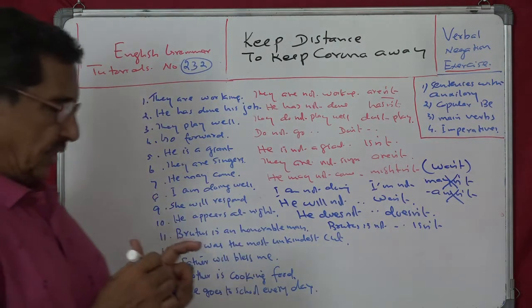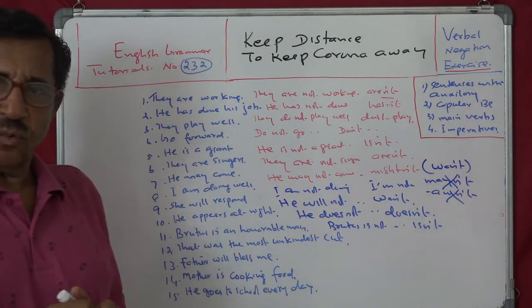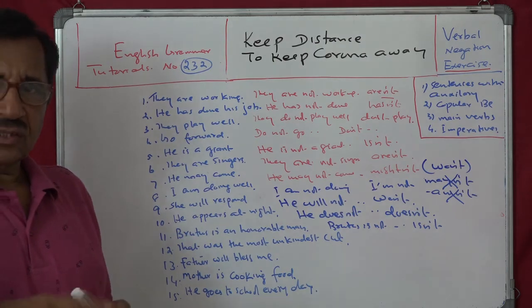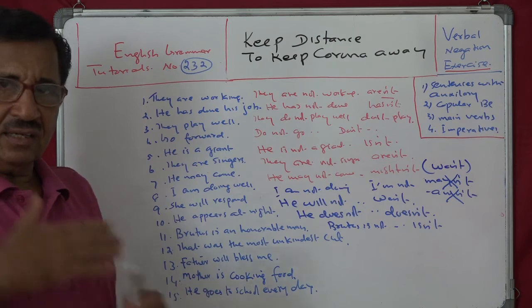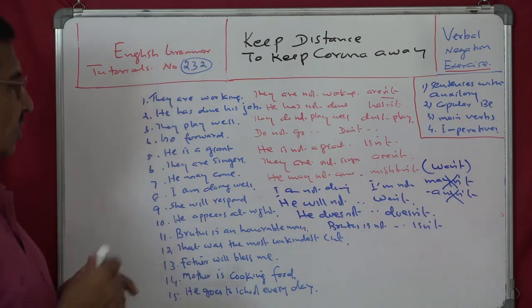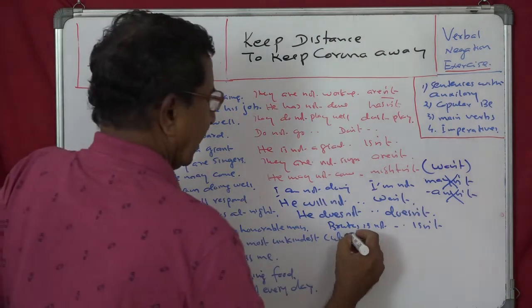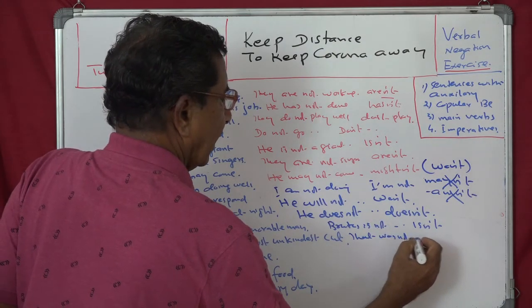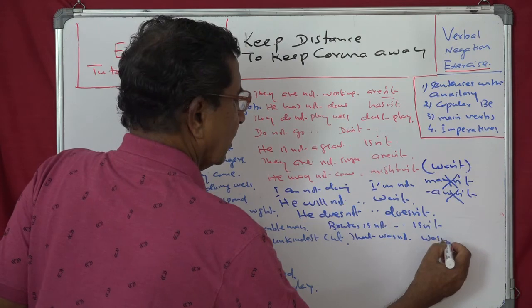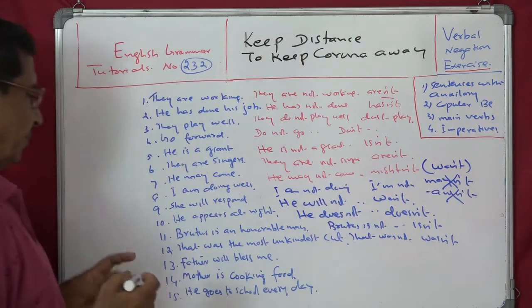That was the most unkindest cut. Again, copula. That was the most unkindest cut, connecting that and the most unkindest. So, that wasn't. That was not. And the short form is that wasn't.